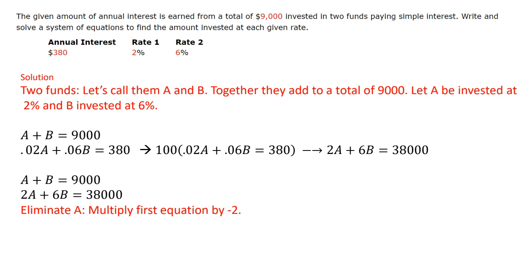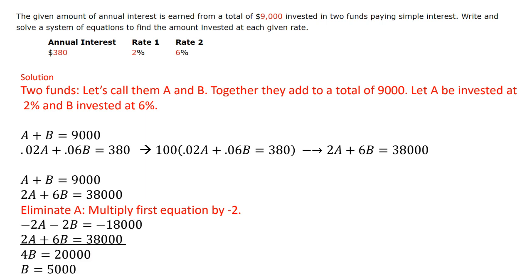All right, now that I have these two equations, which have nice numbers, let's go ahead and use the elimination method to get rid of one of these variables. So I'm going to multiply the first equation by -2 to eliminate my a. If I multiply -2 to equation A, I have -2a minus 2b is equal to -1800. I'm going to add it to the second equation. So -2a plus 2a got eliminated, or is 0. We have minus 2b plus 6b is 4b, and -18,000 plus 38,000 is 20,000.